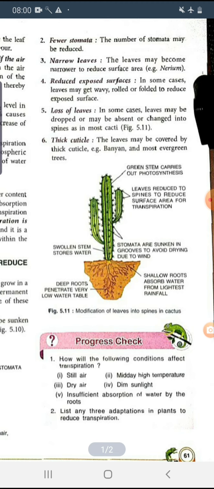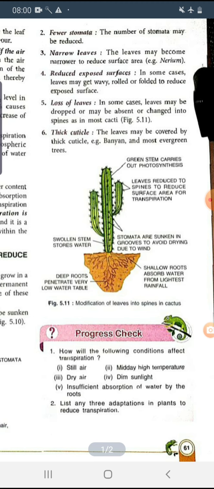So the cactus has shallow roots which absorb water from the lightest rainfalls, because in the dry desert rainfall is very little and they have to conserve the water. And in the lower portion, the deep roots penetrate to a very low water table.